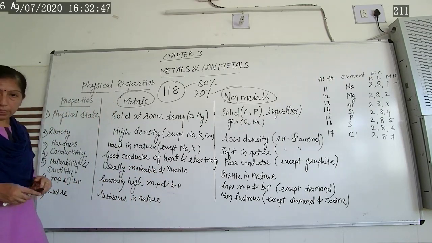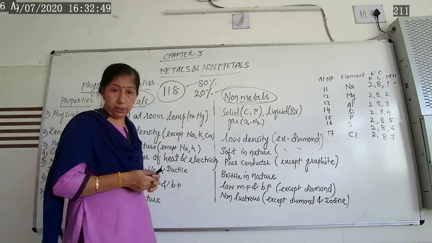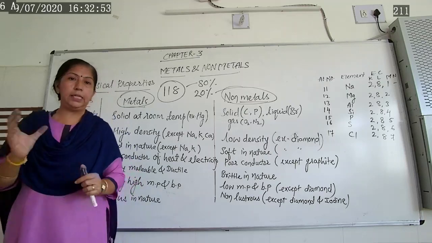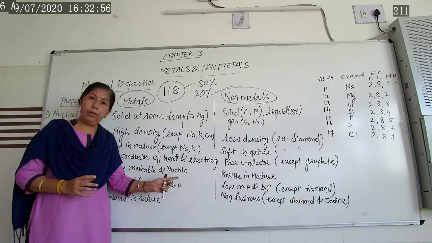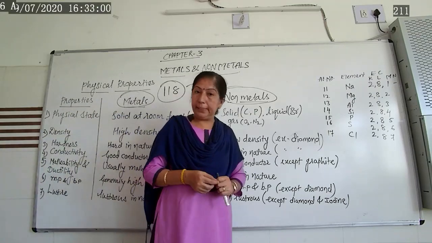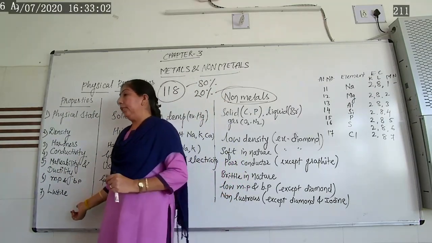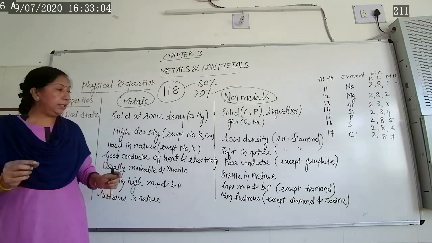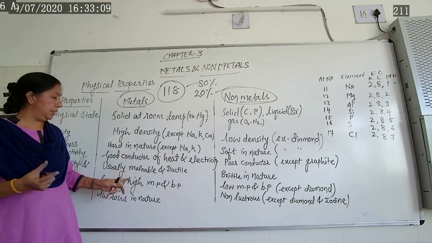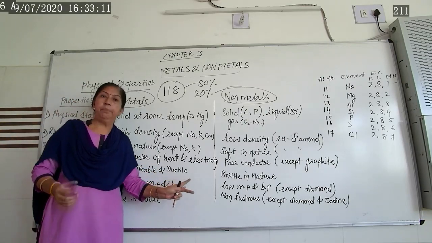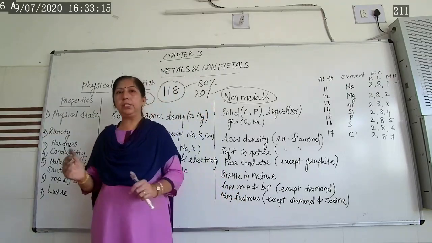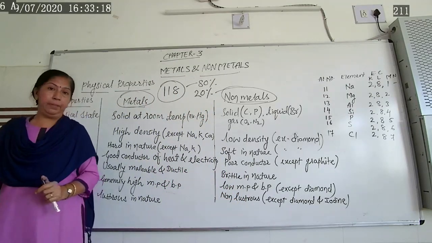Now ductility means what? Let us learn about ductility. Ductility is the name of that process where thin wire can be drawn from the metal. So ductility is a process where thin wires can be drawn from that metal. That process is known as ductility. Now silver and gold are most ductile in nature. Ductility of gold is maximum.